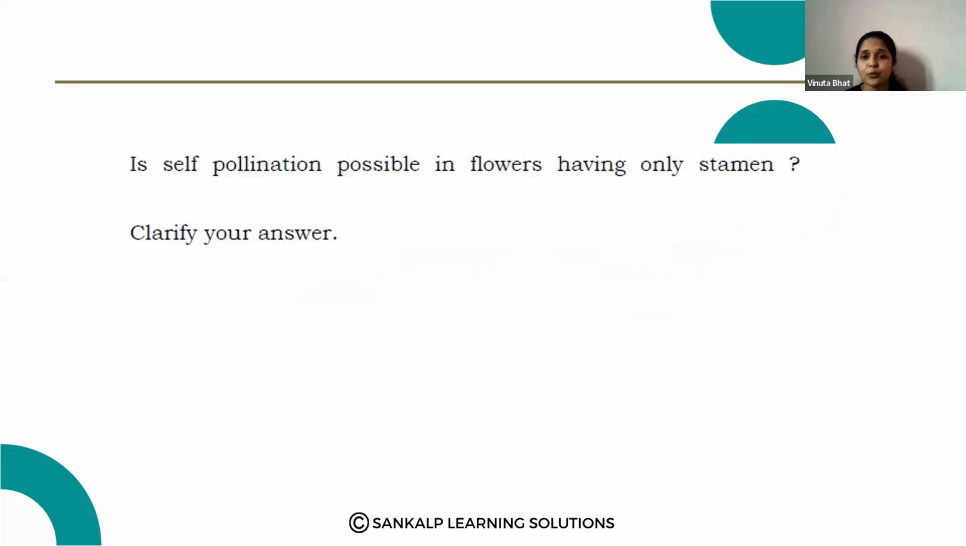Is self-pollination possible in flowers having only stamen? Clarify your answer. No, it requires both stamen and the pistil, that is the female reproductive part. Then only self-pollination is possible.